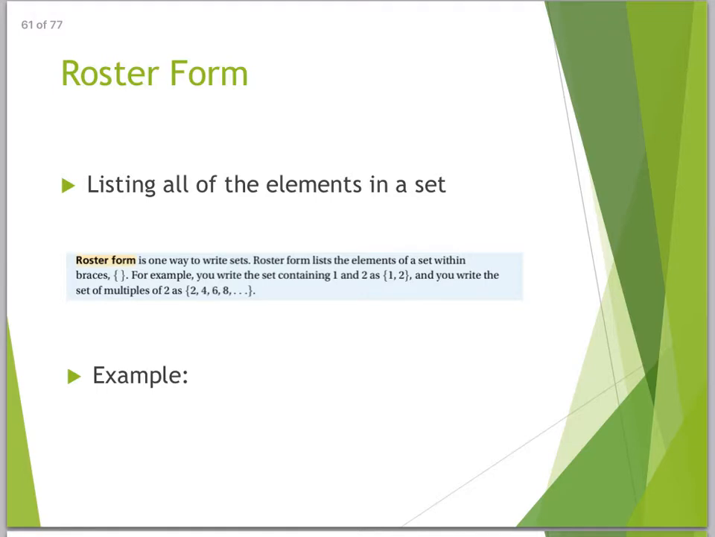There's different ways to talk about sets. One form of a set is a roster form. So a listing of all the elements in a set. So here I took this out of your book. Roster form is one way to write sets. Rosters list the elements of a set within braces. For example, you write the set containing 1, 2 as {1, 2}. And you write the set of multiples of 2 as {2, 4, 6, 8, ...}, and obviously dot, dot, dot because it goes on forever. So listing them out is called a roster. So if I listed all your names out, that would make you the roster form of the set.